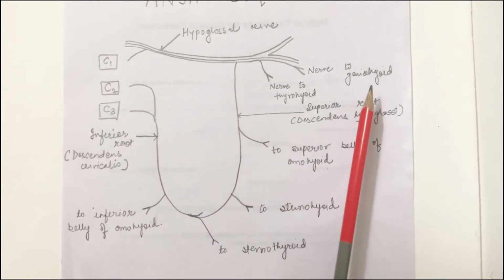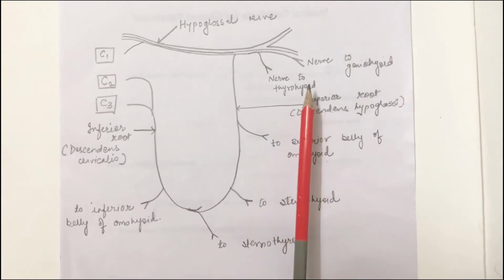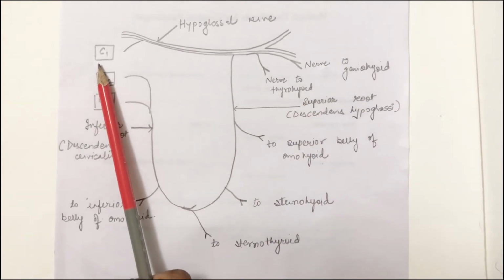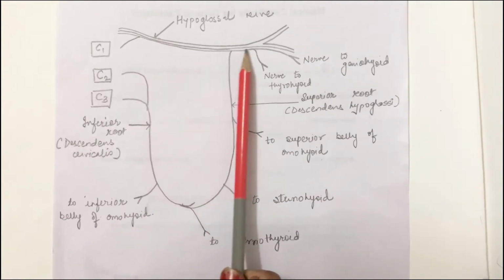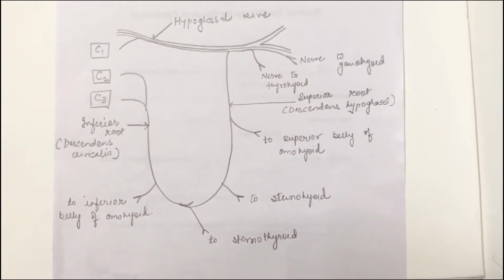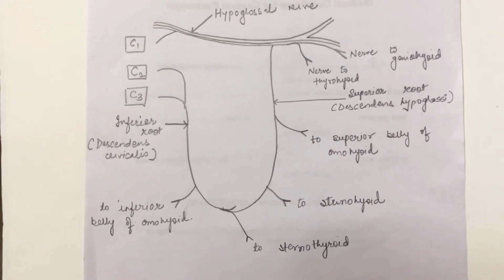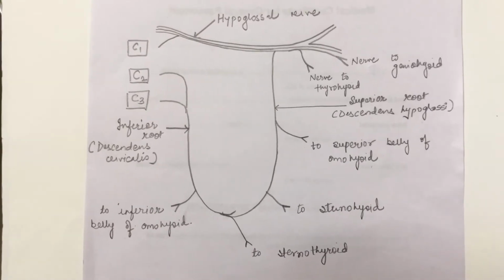So thyrohyoid and geniohyoid are not supplied by ansa cervicalis, but they receive direct fibers from C1, carried through the hypoglossal nerve. So this loop formation is known as ansa cervicalis, and we have understood its formation.